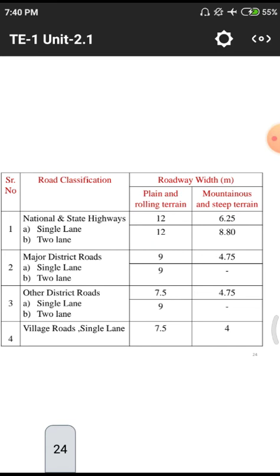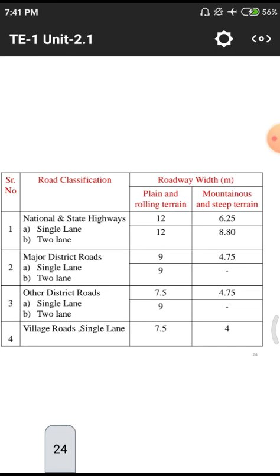But in case of width, we have a different kind of tabular form. We will have to understand using different lanes. First one is the national highways and state highways. Normally these national highways and state highways are used to connect important places of the nation and state.